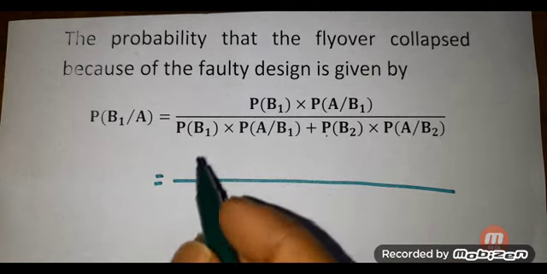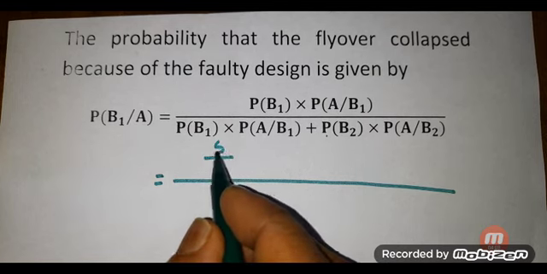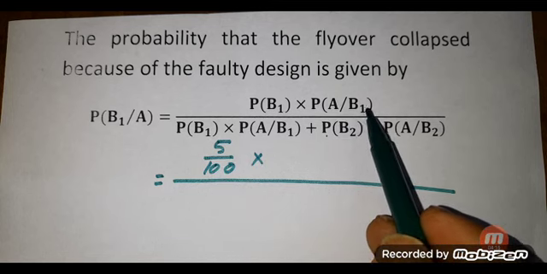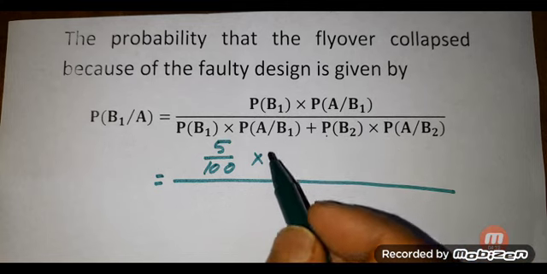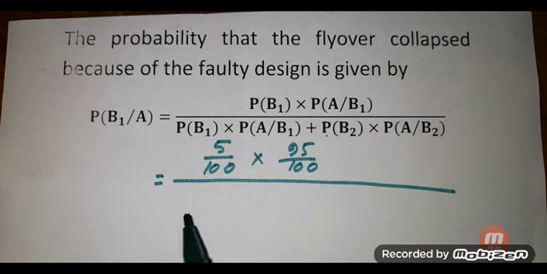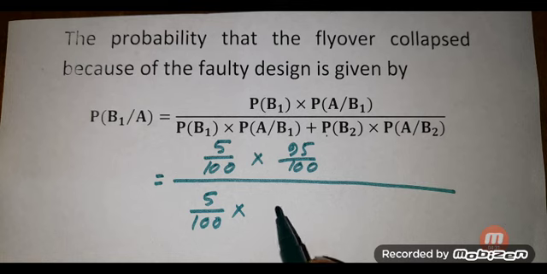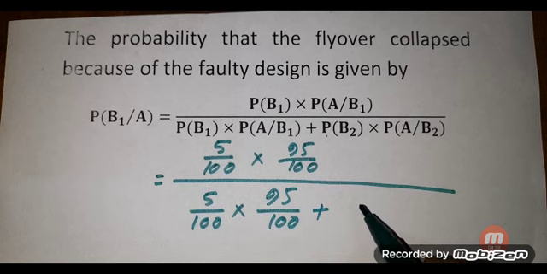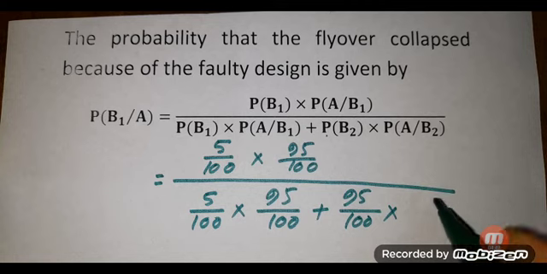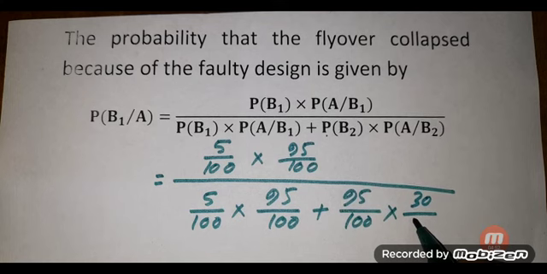value of B1 is 5 by 100 multiplied by P of A given that B1 is 95 by 100, divided by P of B1, again 5 by 100 multiplied by P of A given that B1 is 95 by 100, plus P of B2 is 95 by 100 multiplied by P of A given that B2 is 30 by 100.